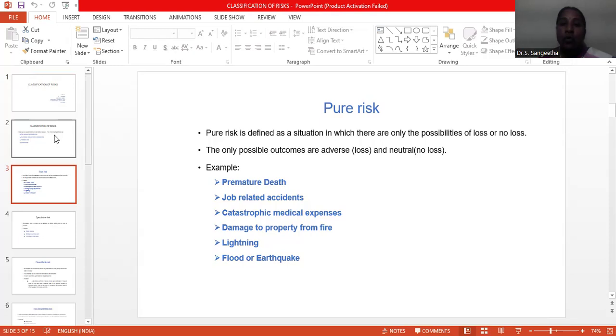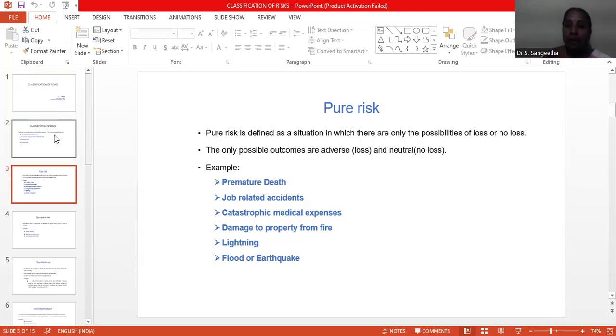There are four ways we can manage the risk. We can eliminate the risk, or we can accept the risk, or we can transfer the risk, or we can reduce the risk. The most common method of dealing with risk is transferring the risk. How can we transfer the risk? By transferring risk to the insurance company.